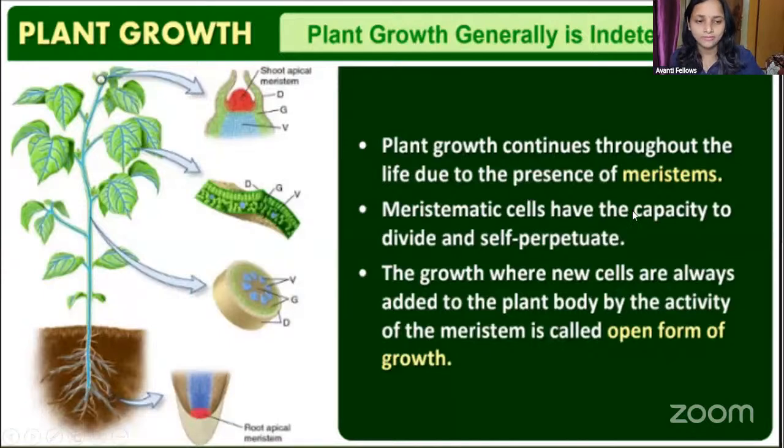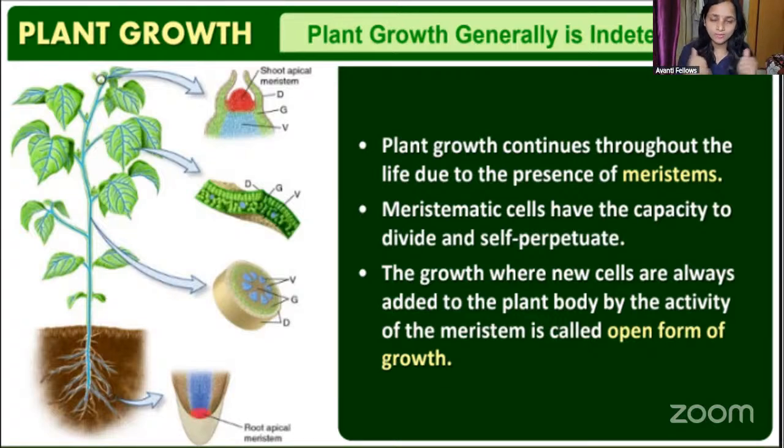Then coming to the plant, because we are talking about plants, we say that growth is indeterminate. What do you mean by indeterminate? Here the plant will grow throughout its lifespan, as long as its life continues the growth continues. But it is not so in animals. In animals, growth is determinate. After some time of growth, we do not increase in height, right? The weight may increase, but that is not related to growth. The height does not increase. That is called determinate growth in animals.